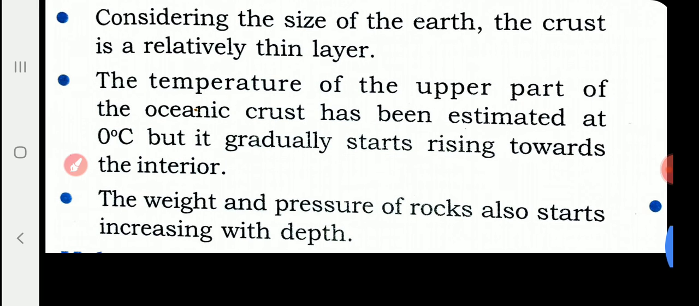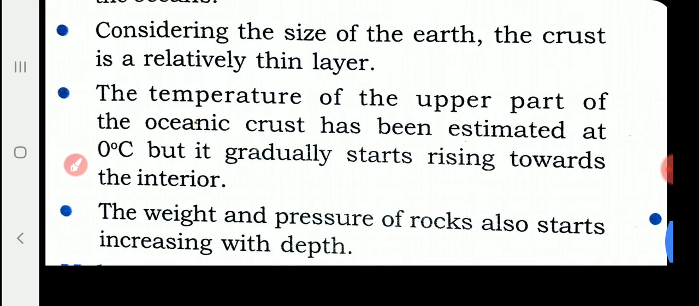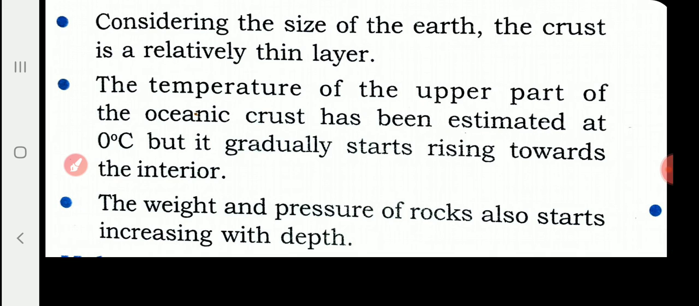The temperature of the upper part of the ocean crust has been estimated at 0 degrees Celsius, but it gradually starts rising towards the interior. So what is the temperature of the ocean crust? Just 0 degrees Celsius, but it gradually rises towards the interior. The weight and pressure of rocks also increase with depth.